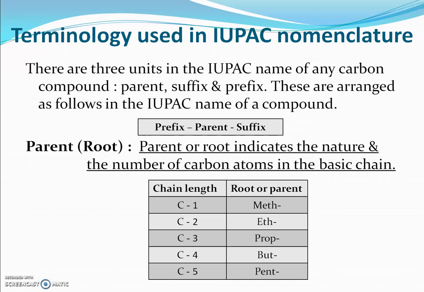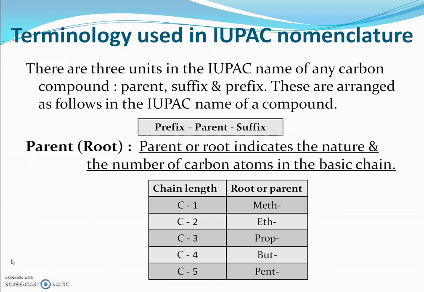The first and the most important unit in IUPAC nomenclature is parent, which is also called the root. Now what is meant by parent? Parent or root indicates the nature and number of carbon atoms in the basic chain. This means when you have to name the organic compound in the IUPAC system, you have to count the number of carbon atoms. By counting the number of atoms, you will know the name of the parent.